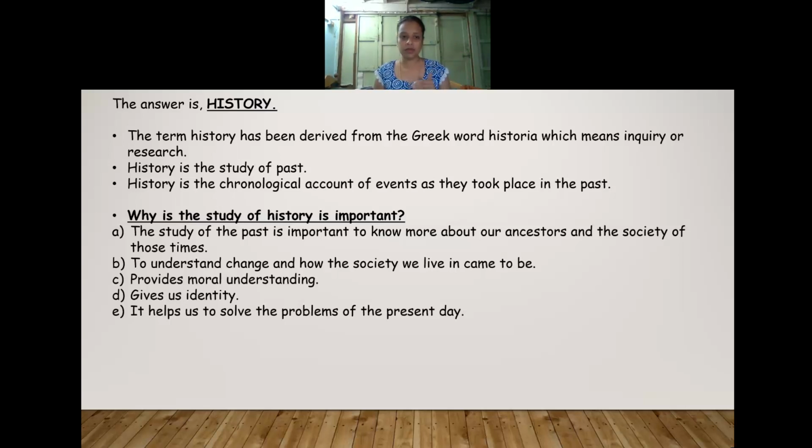In this way, whatever problems we are facing at present, history will give certain solutions to people to come out of their problems. It is also a link between the past generation and the present generation. So this is the importance of history, why we have to read it as well as why we have to understand its importance.